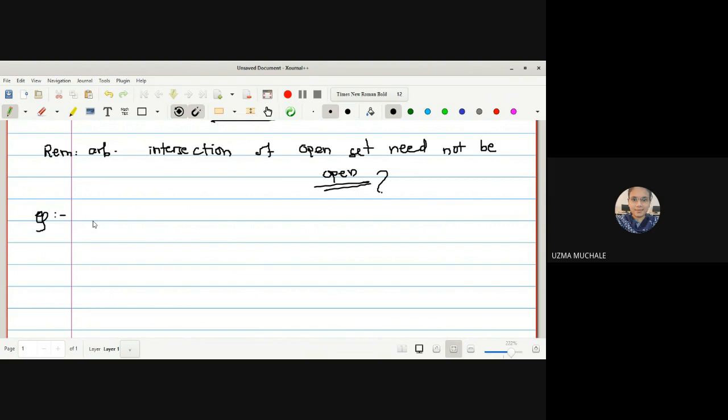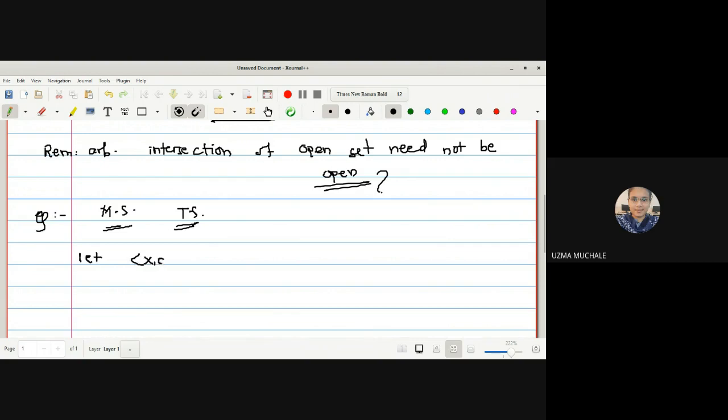Now let us go for the next one, the example in which, as I told you, there is a very strong relation between the metric space and the topological space. So let us go with that one.